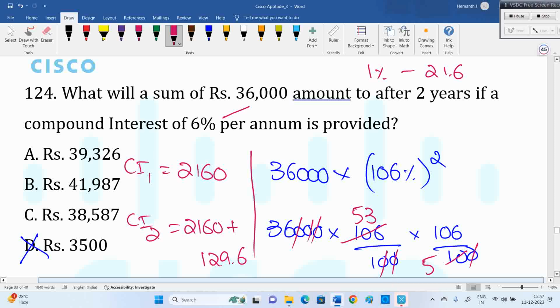Okay, among the options, no. It should be 41,000 something. 40,000 plus is required. The option available is only B here. Among the options, B is suitable. But the exact value is not that, it seems.